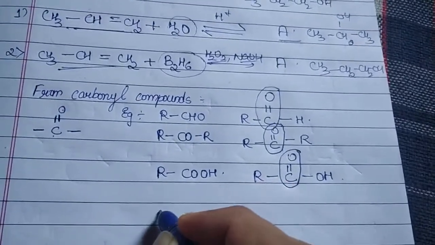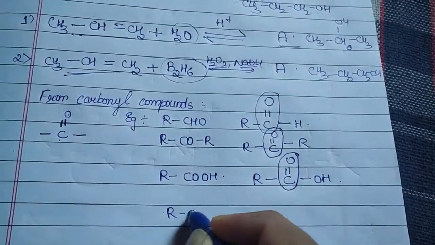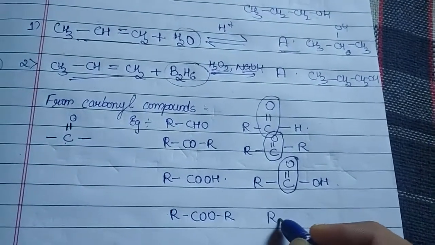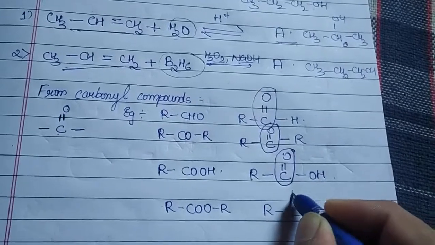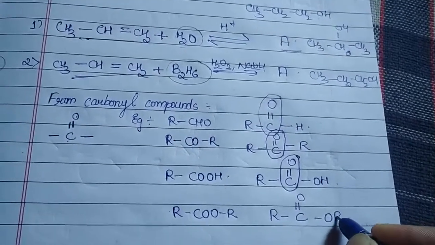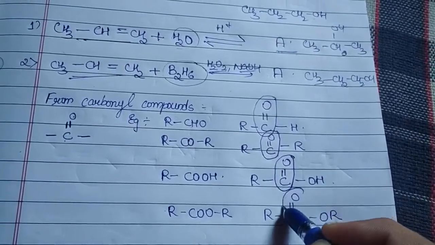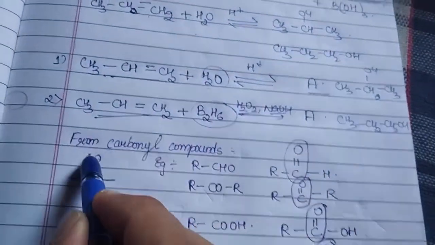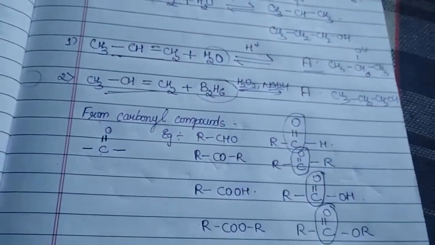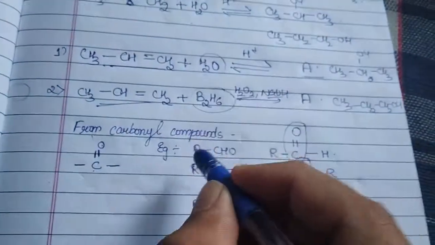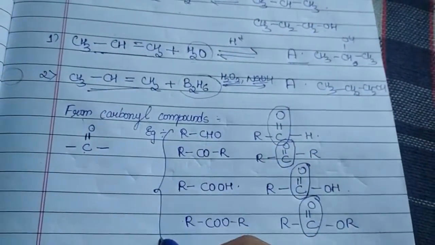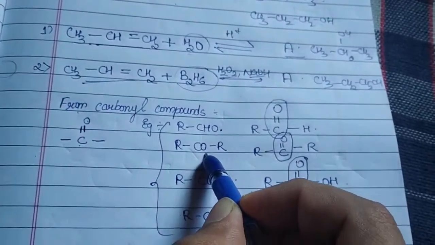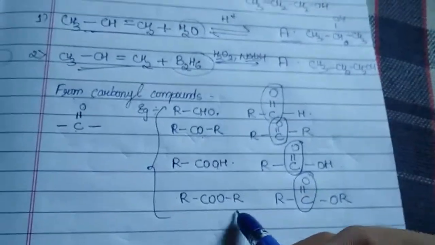Similarly, our esters are COOR. So how can I write that one? RC double bond O and OR. So what we could observe over here? A carbonyl group. So when I'm talking about the preparation of the carbonyl compounds, remember I am going to consider all of this. That is my aldehydes, ketones, acids and esters.